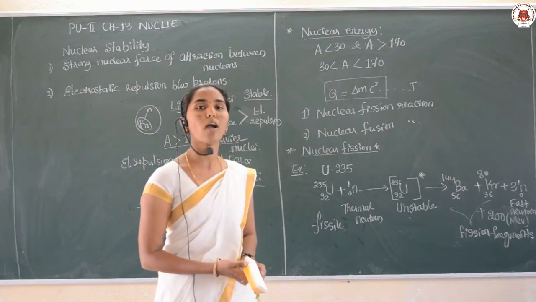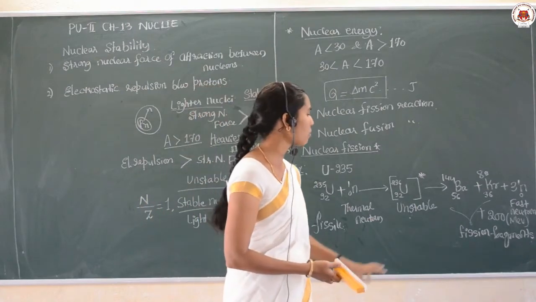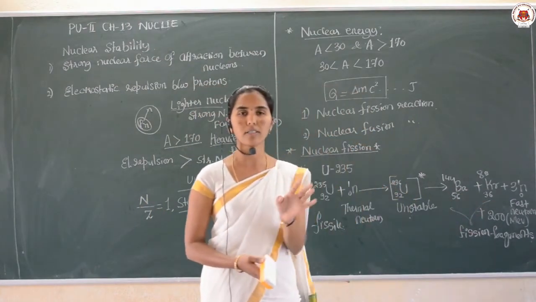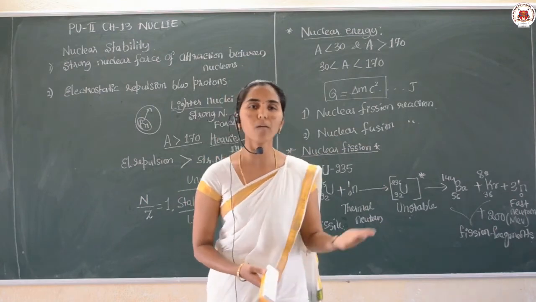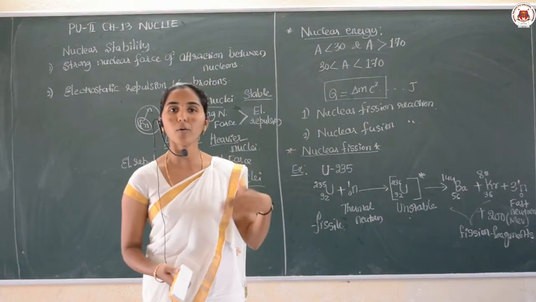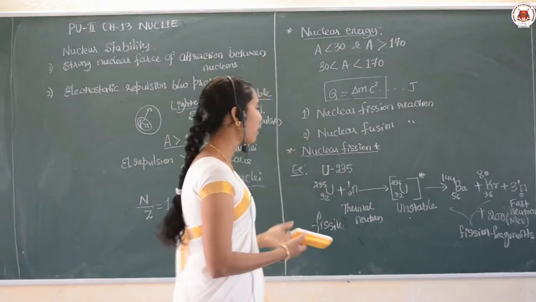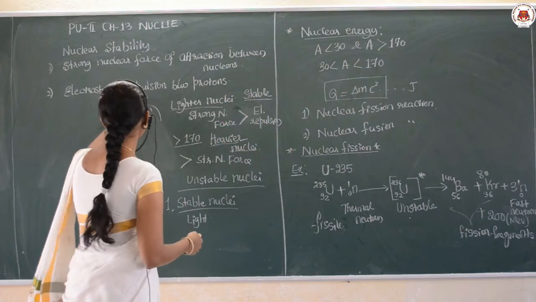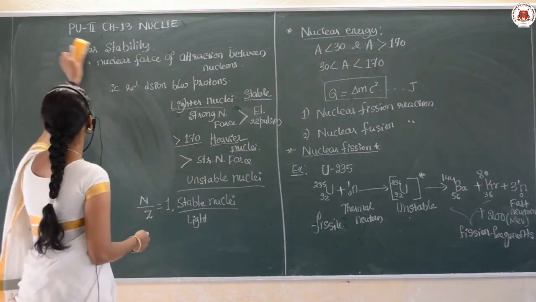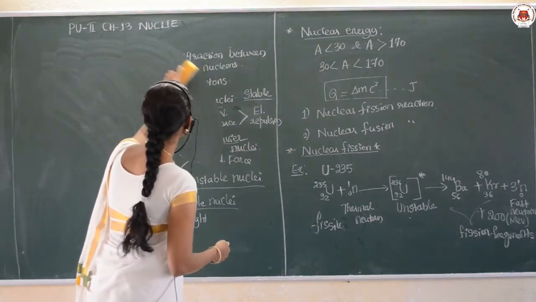But one more thing you have to notice: these fission fragments are not constant. That means barium and krypton are not always going to form. Sometimes they may change. So I can take one more example of nuclear fission where the fission fragments are different.